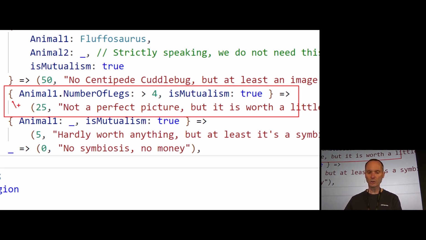But now we are dotting into the first animal, and that is new. I can't remember if it was .NET 6 or .NET 7 when this came out. I think it was .NET 7, but I'm not 100% sure, so you have to check. If you are on .NET 5, I'm pretty sure that it doesn't work, but afterwards you have to check.